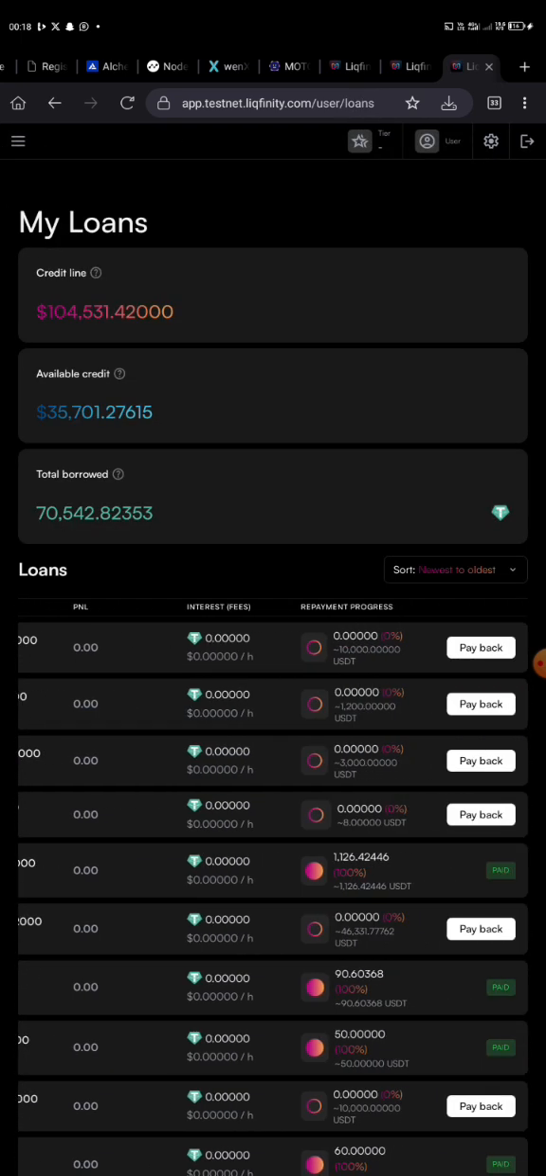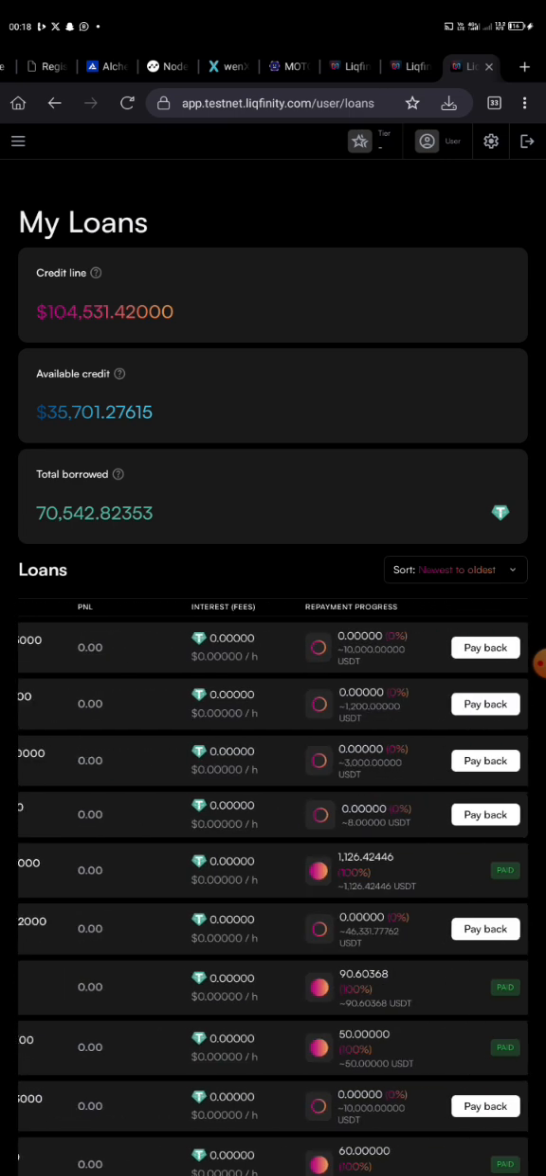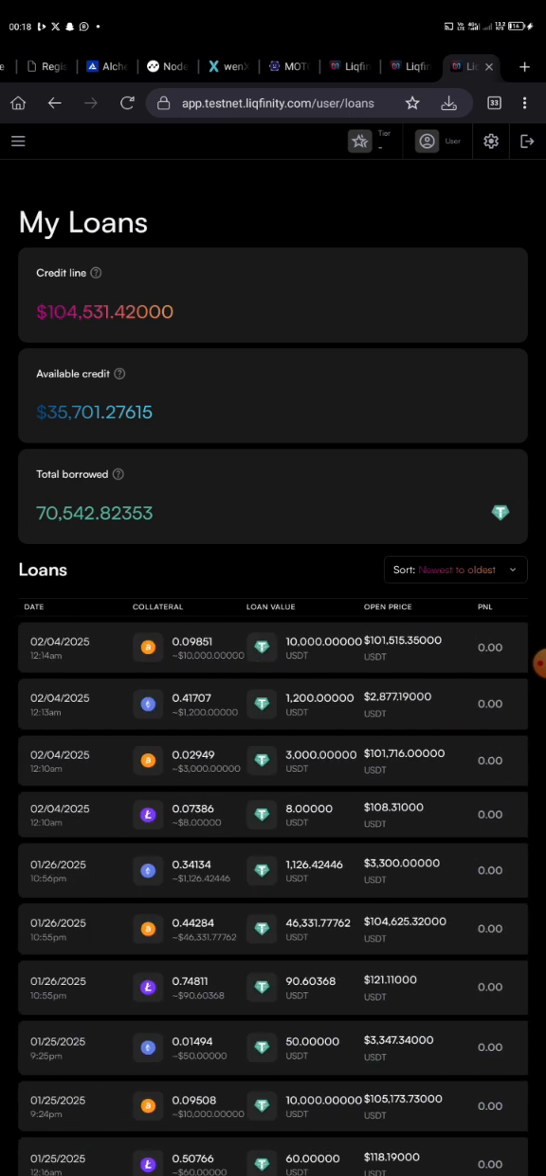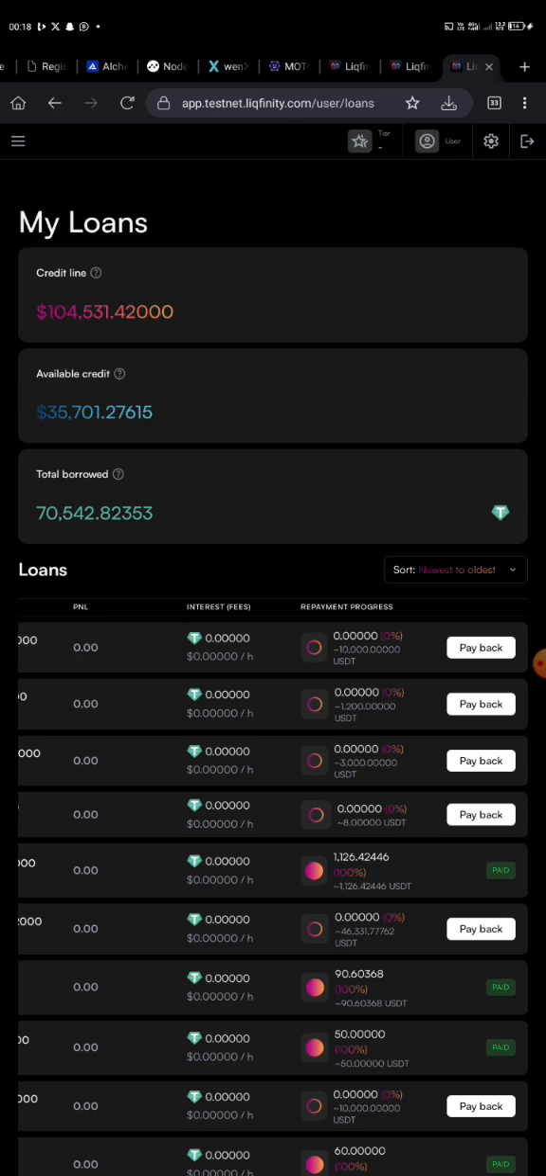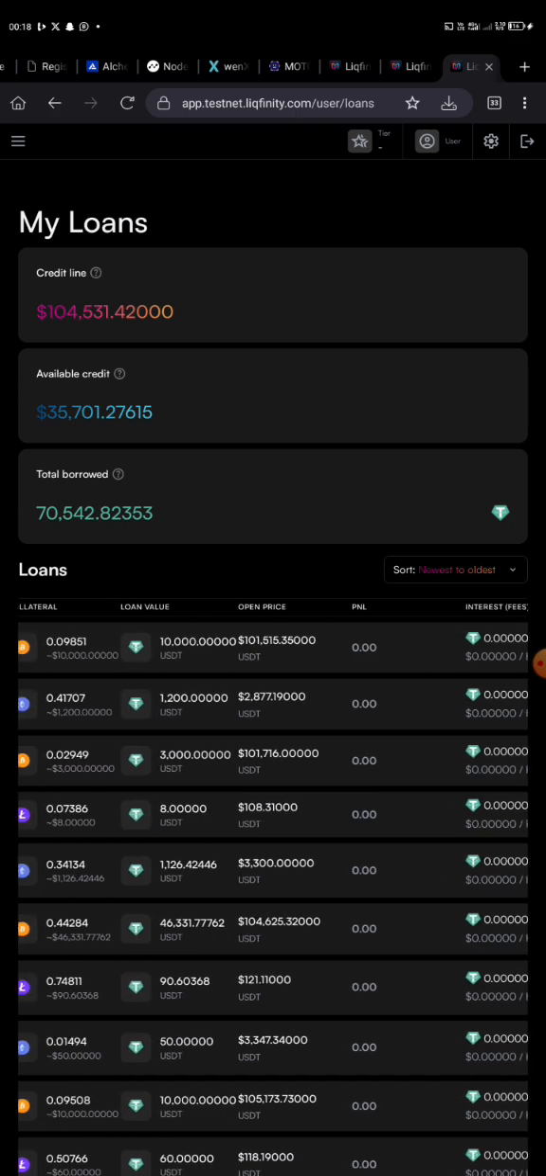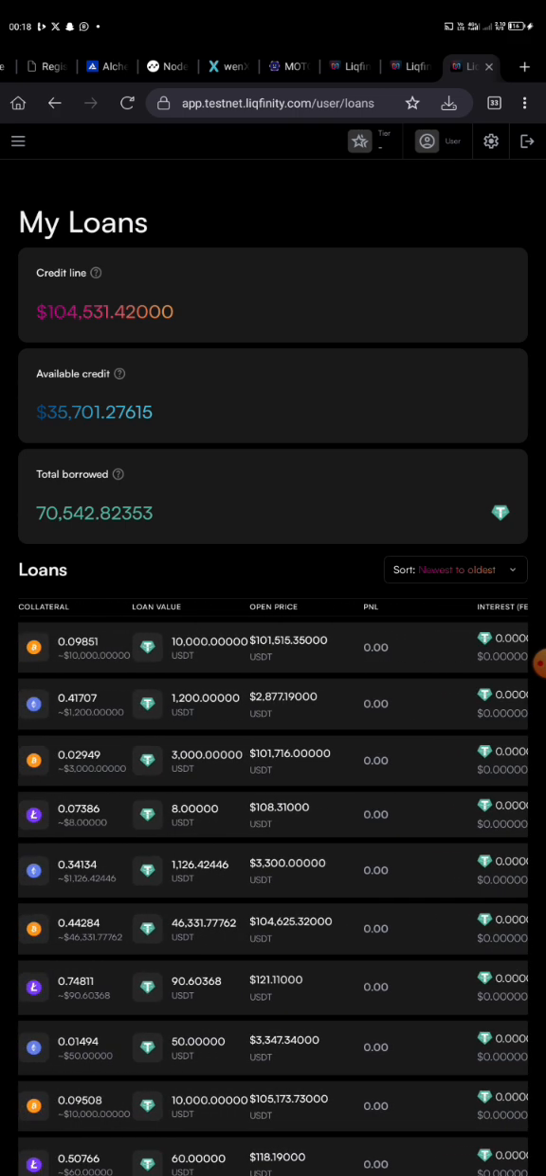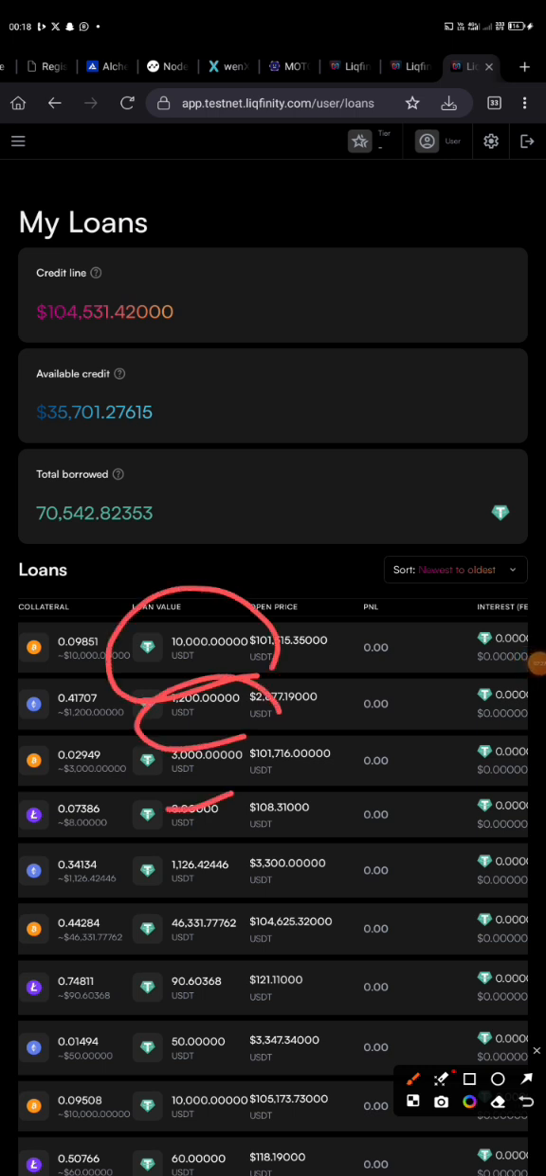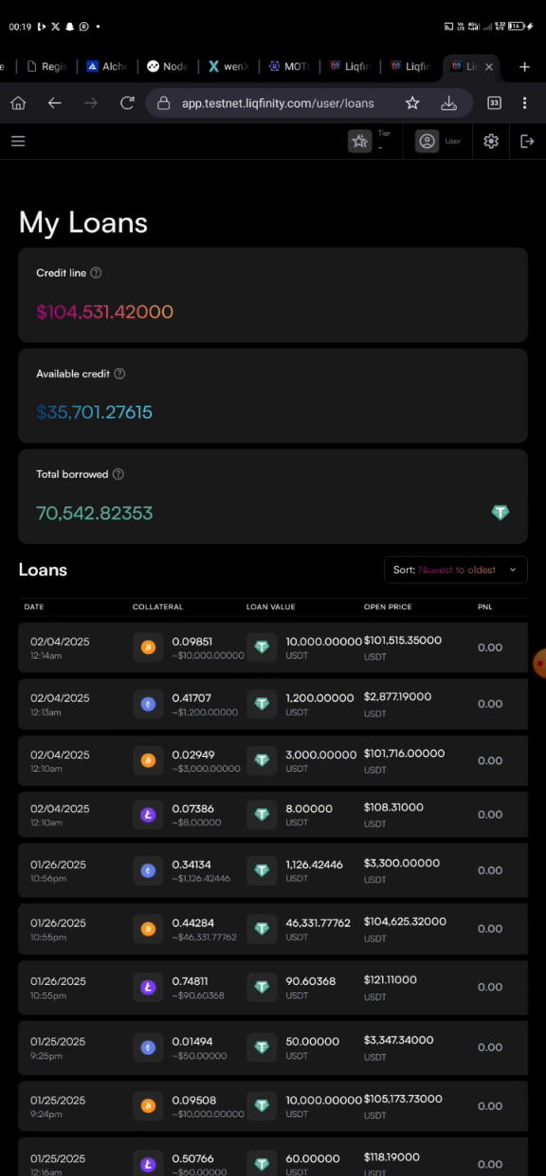So let's see, we borrowed some amounts. Okay, we borrowed, let me see, 222444. So we borrowed some amount here. This one is 10,000. You can see them. This one is 10,000. This one is 1 2. This one is 3,000. And which one is, I don't know how many. Okay, and then this one is 8.